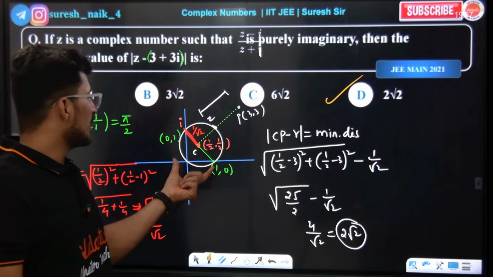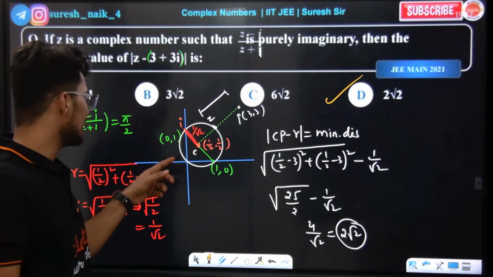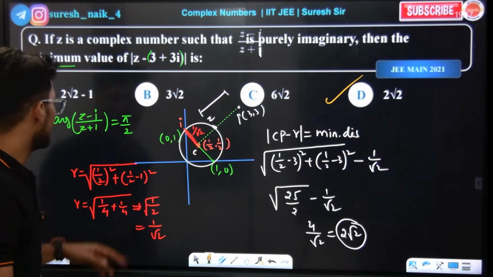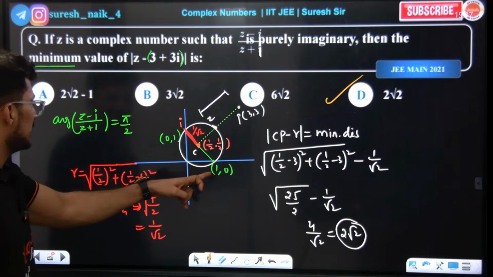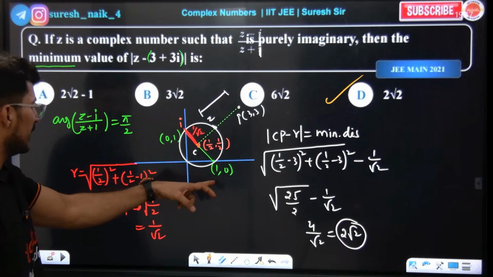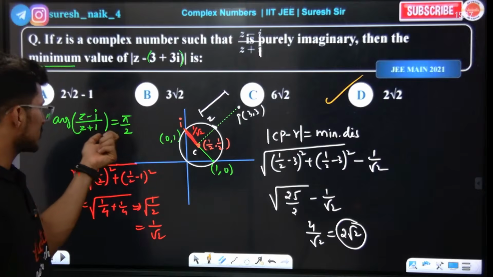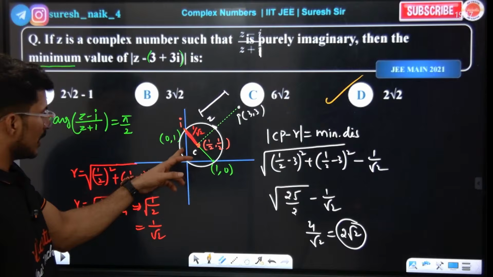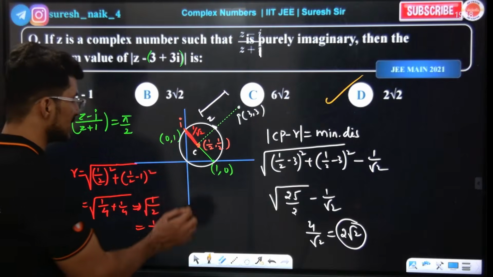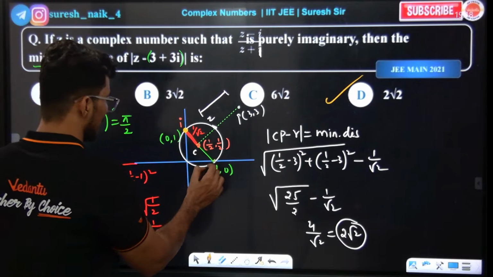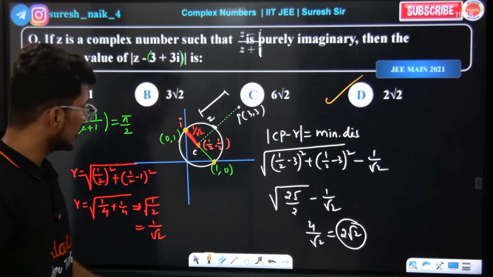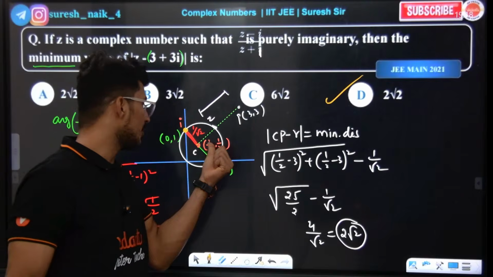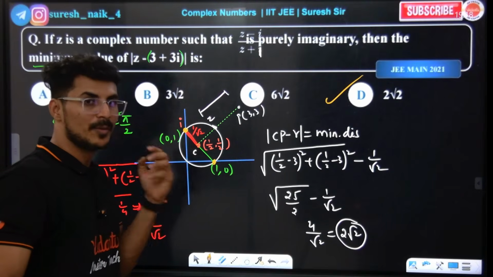Check. This diagram is purely imaginary, means definitely the argument of this complex number, z minus i over z plus 1, is 90. So 90 means basically these 2 points will be the end points of the diameter. End points of the diameter means the center will be 1 by 2, 1 by 2. Correct? Center 1 by 2, 1 by 2, the midpoint of these 2 points.